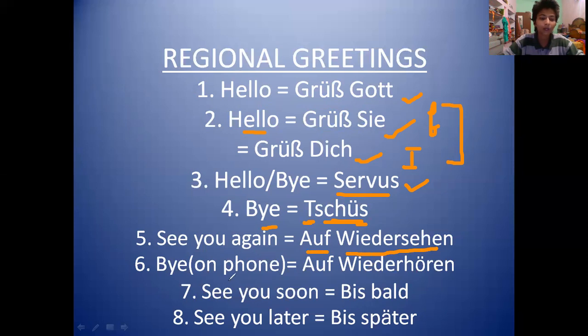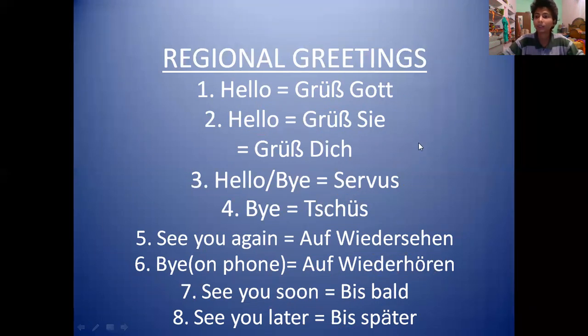Then bye on telephone is said as auf Wiederhören. See you soon is said as bis bald. This is commonly used among friends. And see you later is said as bis später.